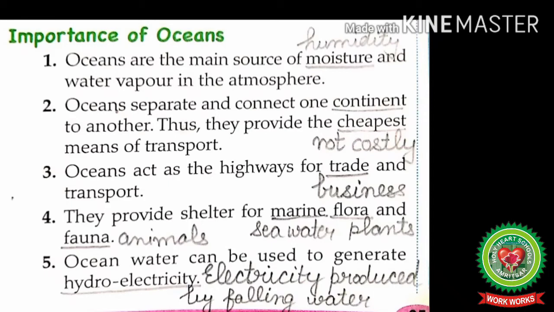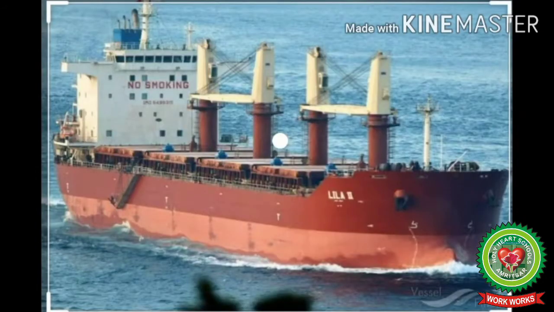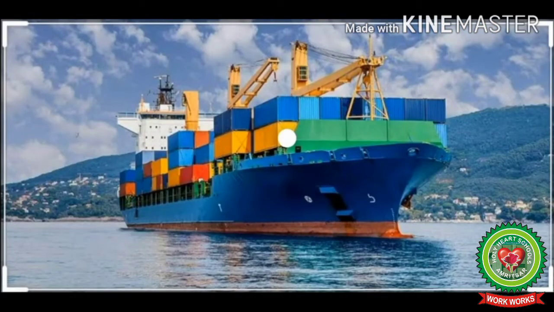Number 2. Oceans separate and connect one continent to another. Thus, they provide the cheapest means of transport. Students, here cheapest means not costly. Number 3. Oceans act as the highways for trade and transport. Here trade means business. Ocean provides the cheapest mode of transportation for international trade. Ocean routes are very useful for trade and transportation of heavy goods like coal, iron, machinery, etc.